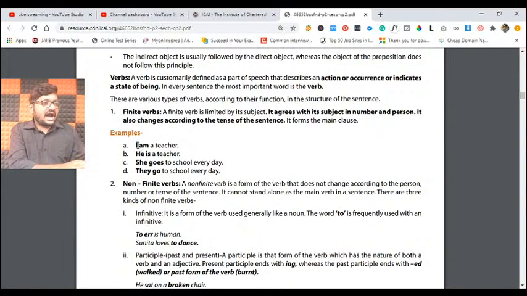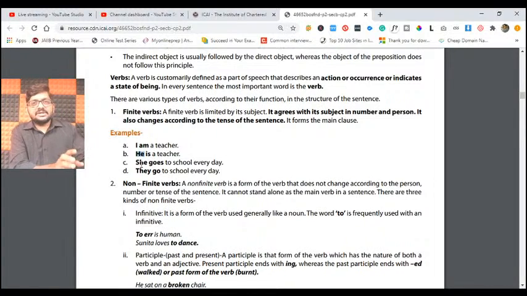For example, I. Who is I? The subject here. I'm talking about myself, a single person. So am is going to be my finite verb. I am a teacher. Next, he, singular third person. Am became is.